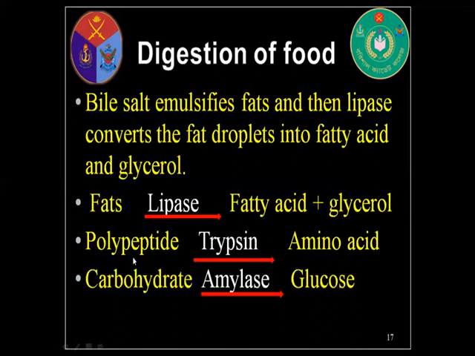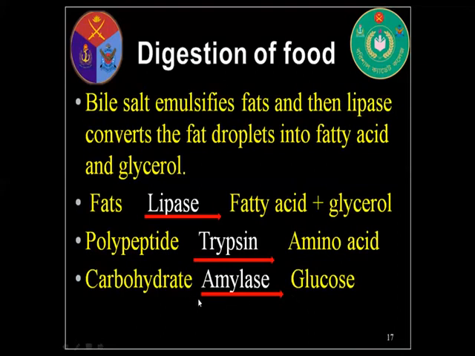Then polypeptide, this polypeptide we got from the stomach. So polypeptide is converted into amino acid by trypsin enzyme. So trypsin enzyme helps the breakdown of polypeptide into amino acid. So amino acid is the simple form of protein. So the body can absorb it.